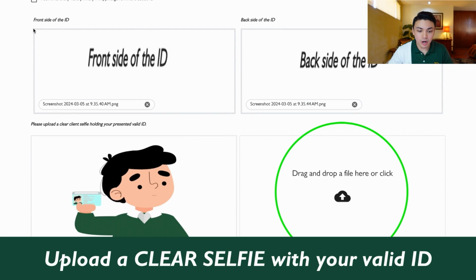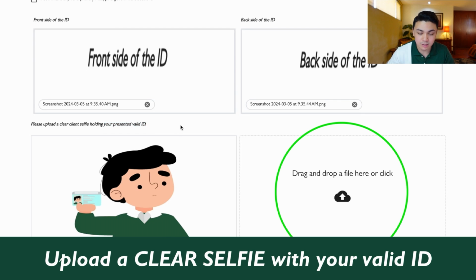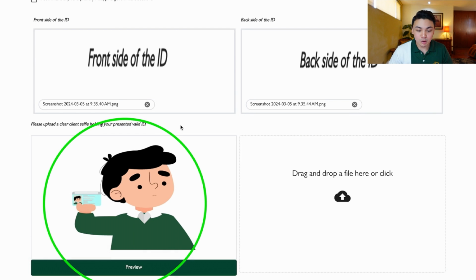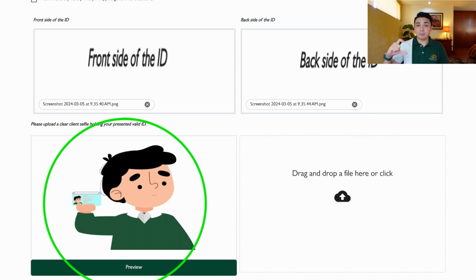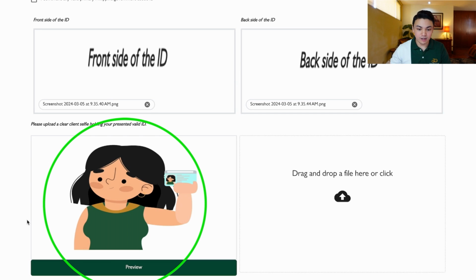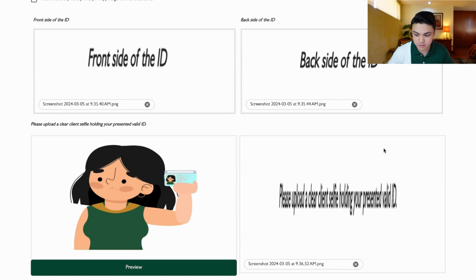Next, after uploading your ID, please upload a clear selfie holding your presented valid ID. So this is a preview of how you should look like. So kita yung mukha nyo, and then kita rin yung ID na pine-present nyo. Don't cover your face and show the complete ID, like the sample here. For the purposes of this demo, let's just take a screenshot and let's upload this.